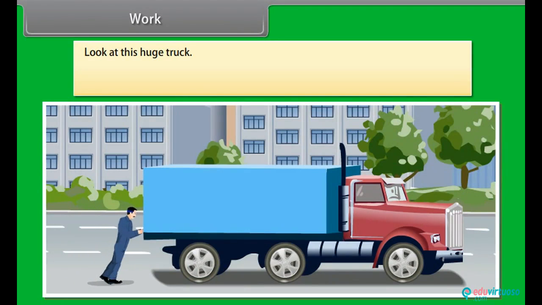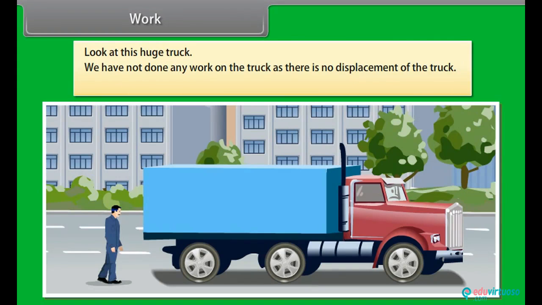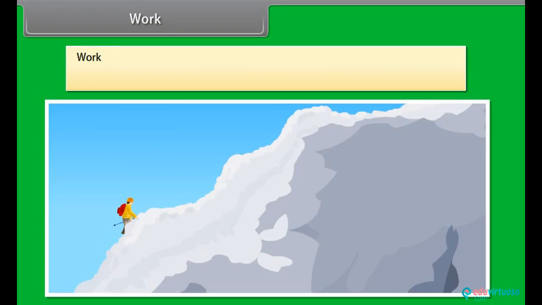We work hard to push it, but the truck does not move despite all the effort. We get tired. However, we have not done any work on the truck as there is no displacement of the truck. We can say that we did hard work, but in science the work is not done on the truck. We use and define the term work differently in science.